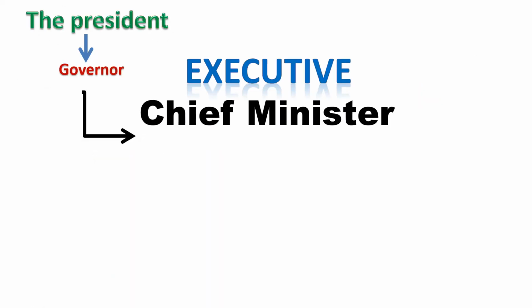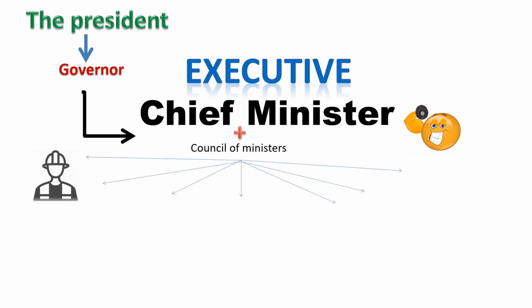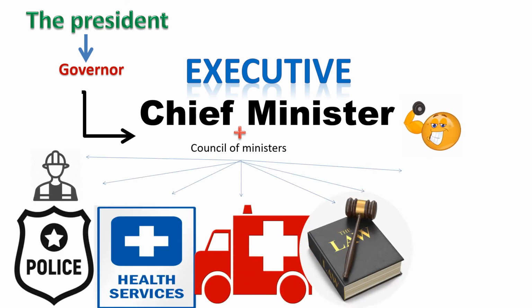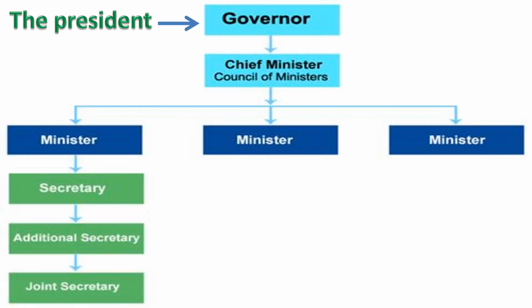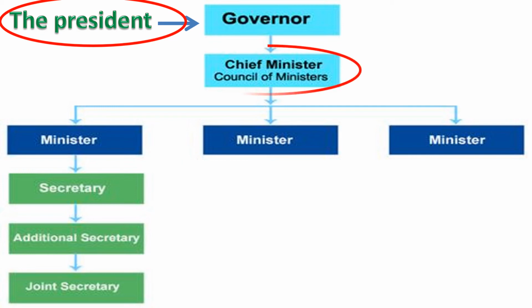The leader of the party becomes the chief minister of the state. The chief minister chooses a group of people as ministers. Together they form the Council of Ministers. The executive includes the governor, the chief minister, and the council of ministers. The governor is appointed by the President of India. The governor is the nominal head of the state while the chief minister is the actual head. The governor acts on the advice of the chief minister and the ministers of the state.